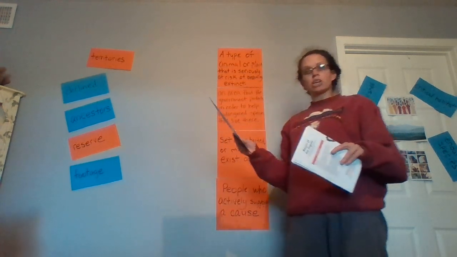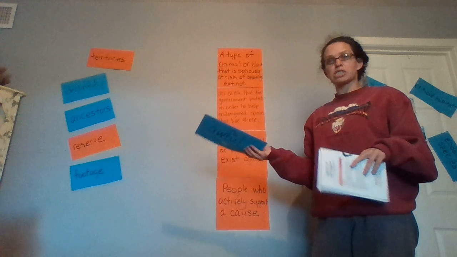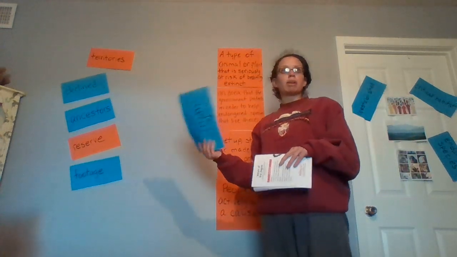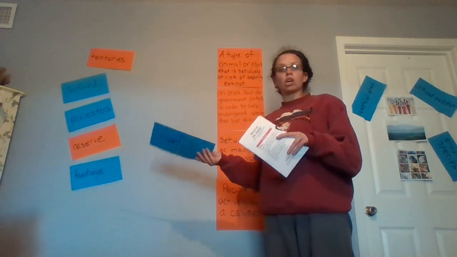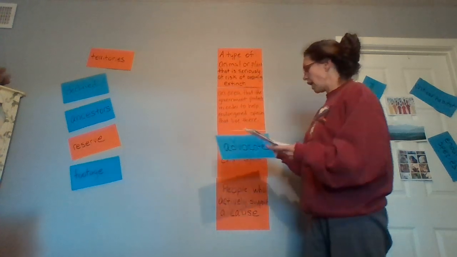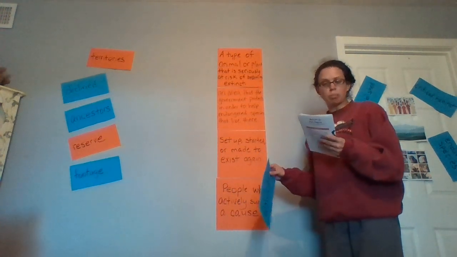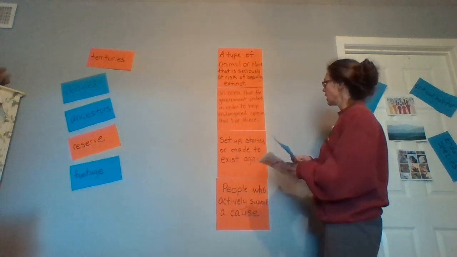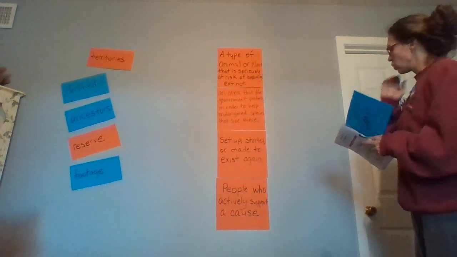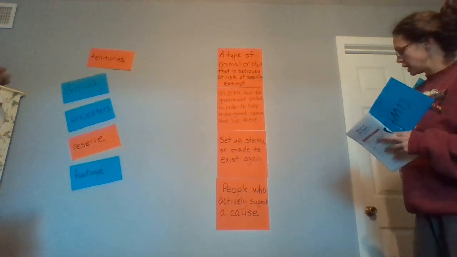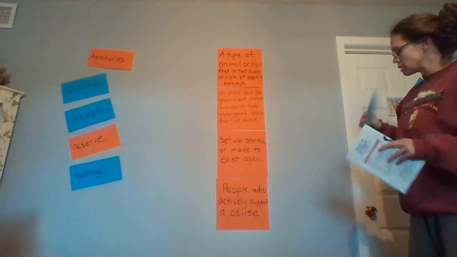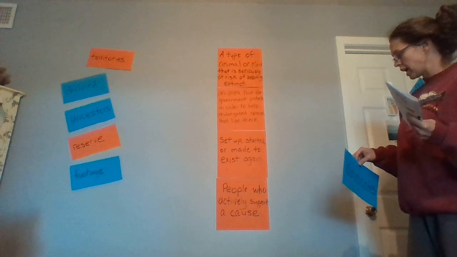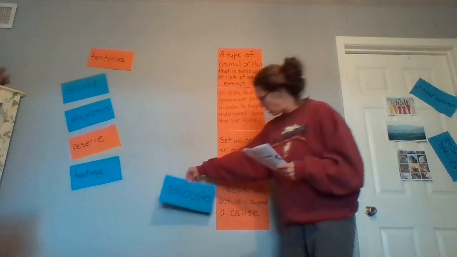Or it can be one person who is an advocate for somebody who is being mistreated in our court system. But the advocates we're talking about today is a group of people who support a cause. So, let's find that on our chart up here. It's people who actively support a cause. Very good. We're going to put that right there.